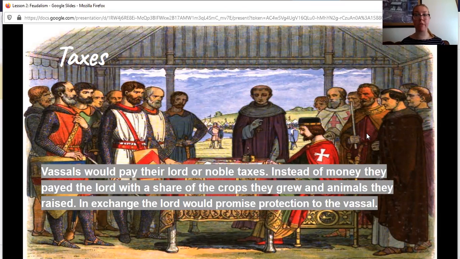So I think that's the most important thing to remember about taxes, is that when these vassals and these serfs are paying their lord and paying their nobles taxes, what they are getting in return is the land that they get to use on the manor, and they're also getting protection. So if there were to be a war, or any sort of threat or any sort of people trying to steal or raid different areas, the lord or the noble is promising these vassals and these serfs, these people who work their land, protection. So that is our summary of the feudal system.